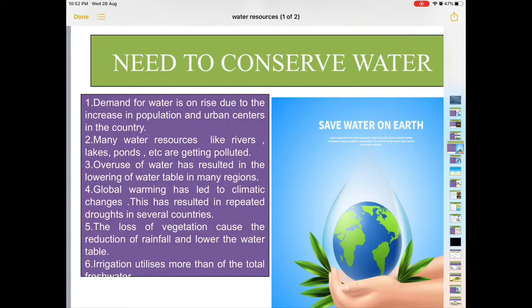Water is a natural resource. It is replenished by nature itself. Then why do we need to conserve water? Because demand for water is continuously increasing in India due to the increase in population.